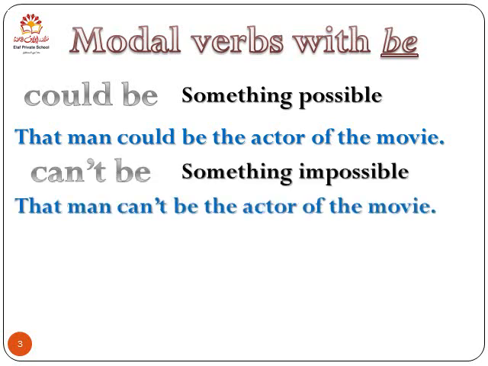Now, another one is can't be. Now, can't be, I use it with impossible things. When I have something that is impossible, while I'm talking, I can use can't be. For example, that man can't be the actor of the movie. Can't here is the short form of can and not. So can't be the actor of the movie.